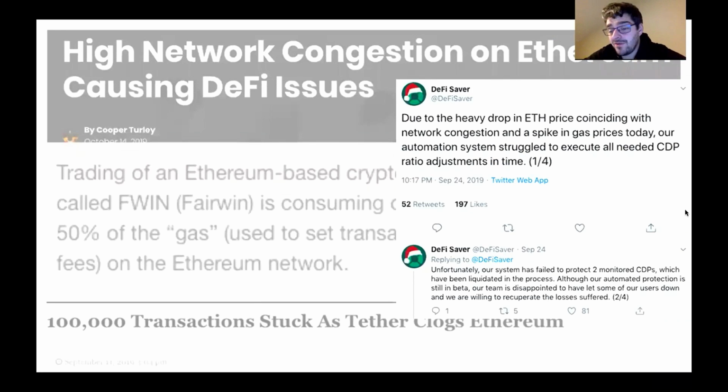And actually what's also annoying is that some of these transactions are time critical. So DeFi Saver, their whole purpose is to save CDPs for their users. And for the most part, they do an excellent job, and they're still running today. But sometime last year, they had an issue with their transaction infrastructure. So they sent some transactions out. One of the transactions had a low fee. It stopped all the other transactions getting in. Because of this, some of the CDPs got liquidated, and they failed to protect their customers. So they had to refund the customers out of pocket. That was a financial loss, because sending transactions to Ethereum is painful.